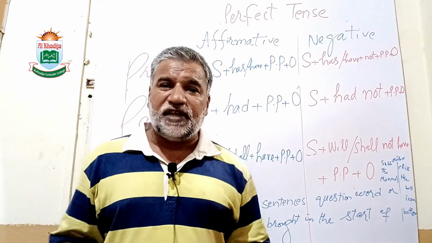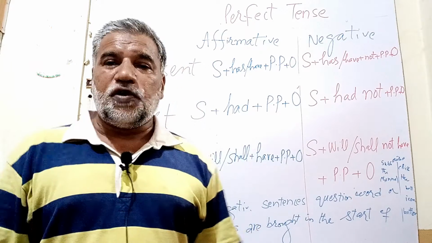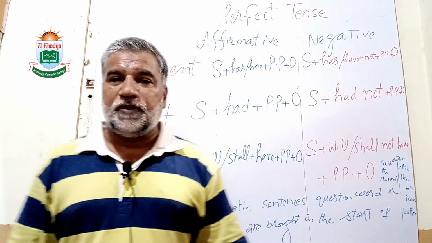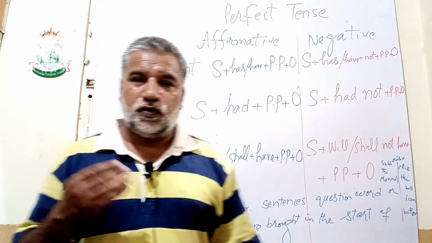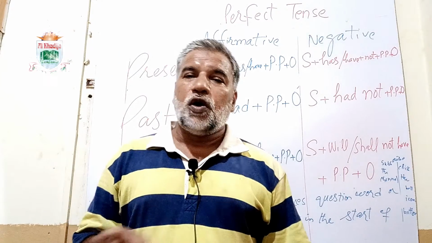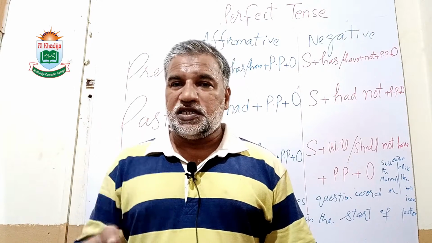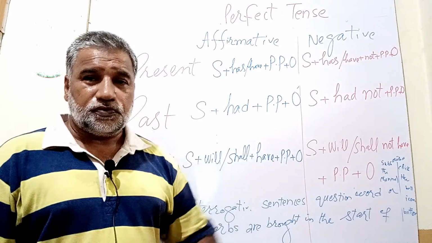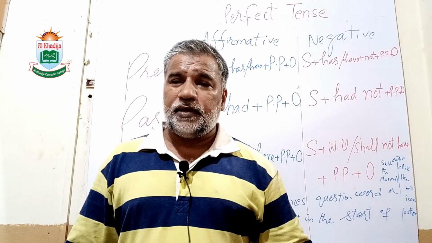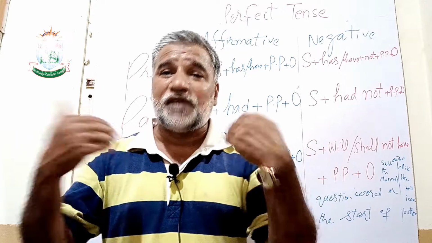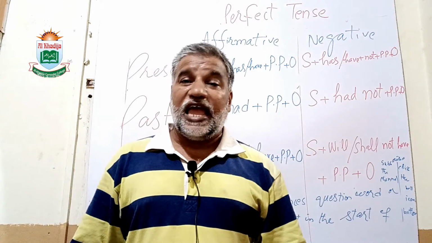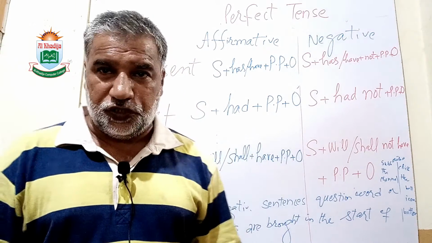For making interrogative sentences, we bring has, have, or had in the start. For example, have you prepared the speech?